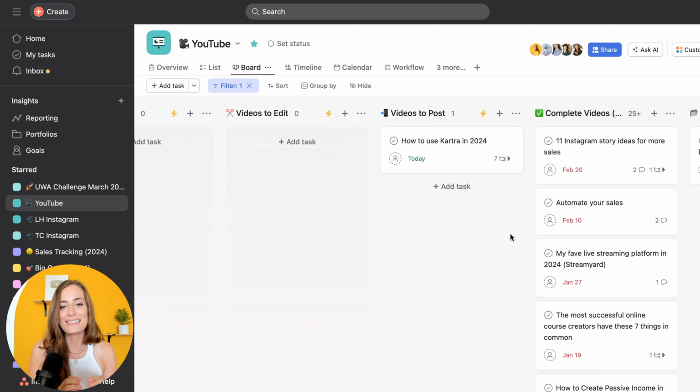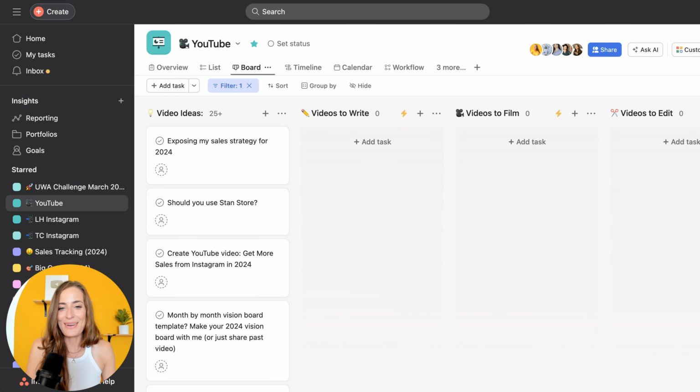Yes, there are other ways that you could do this. For example, I could use task templates, but I've really enjoyed doing it this way and just assigning the task when it is ready so that due dates don't get lost in the shuffle. All right, so how do we set this up?